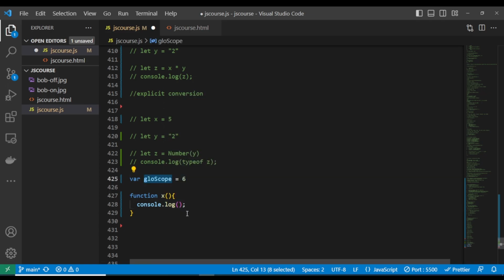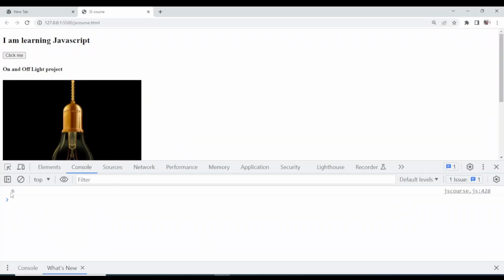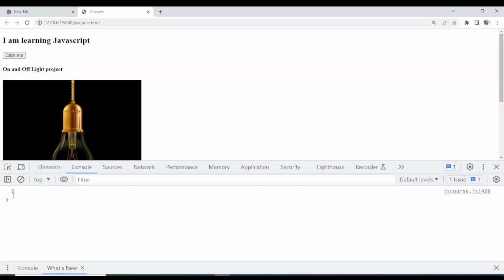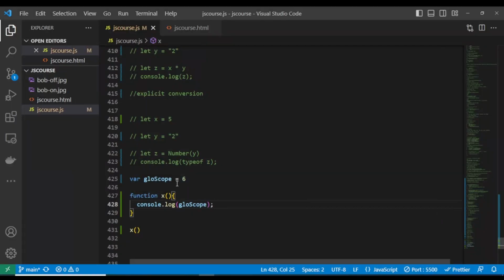You see that we have access to that variable. And let's call this function. We are going to have access to that function. If you come here, you see that we have access to 6. This variable here is a global. It has a global scope.